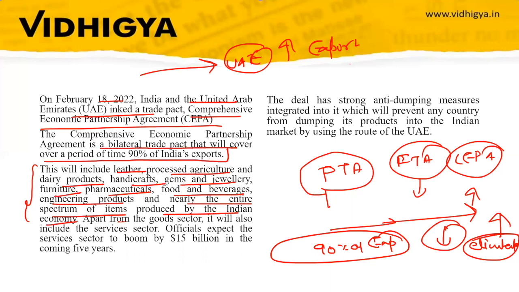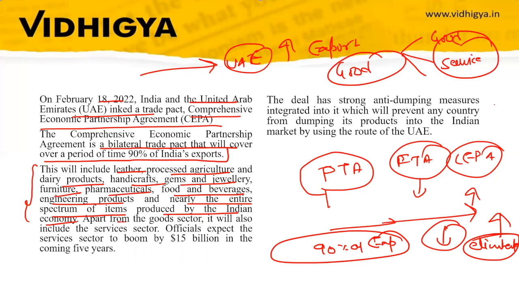Apart from the goods sector, this does not only talk about goods. This deal also includes goods as well as services. You all know that India is a pioneer in the service sector, and around 50% of India's GDP comes through the service sector. So this deal includes not only trade in goods but also the service sector.